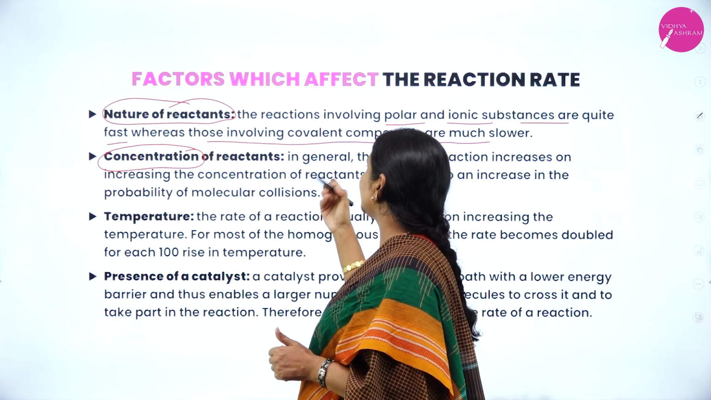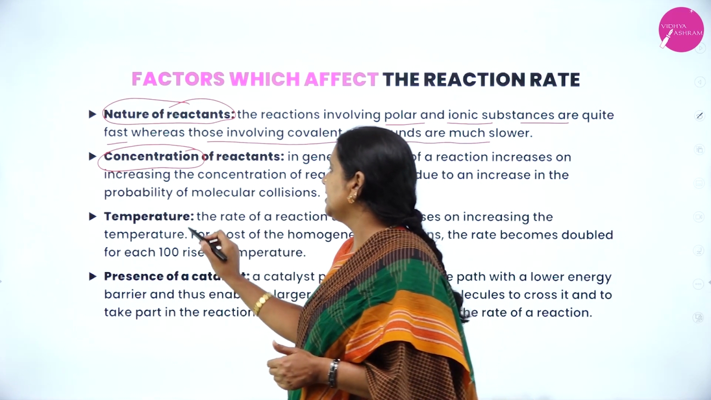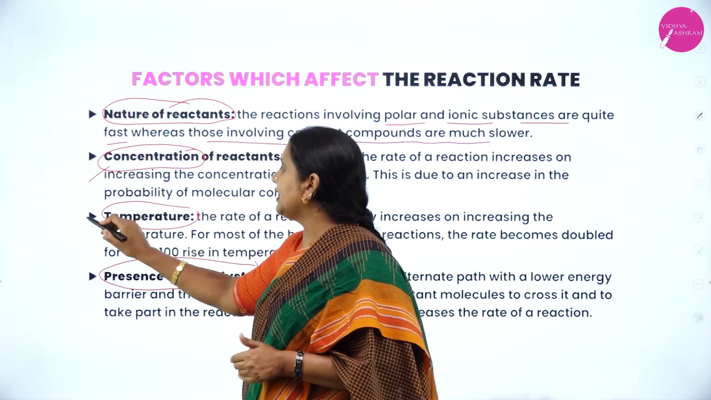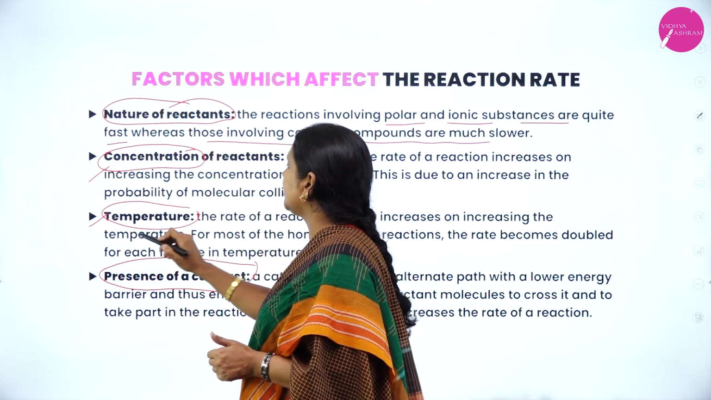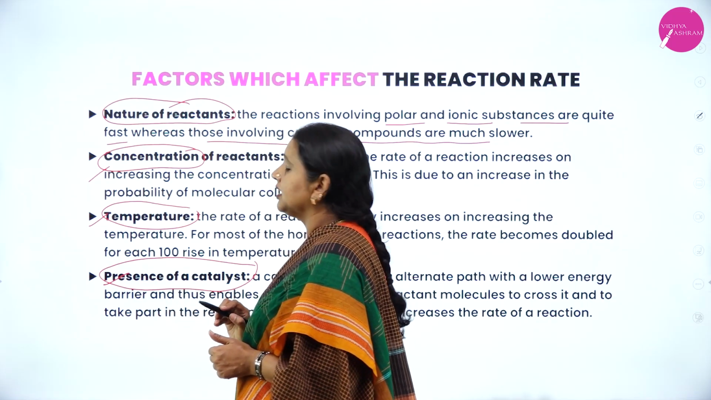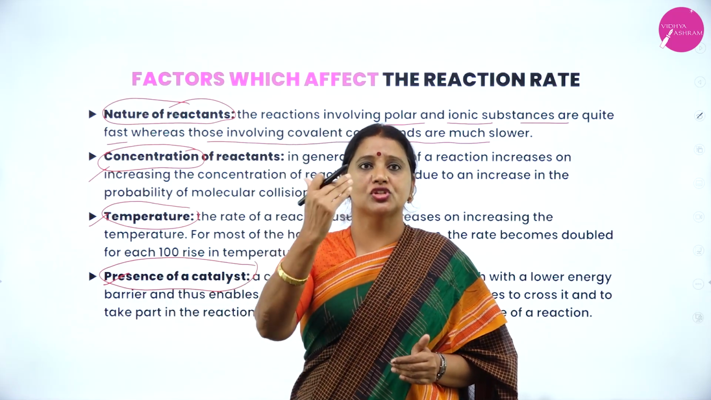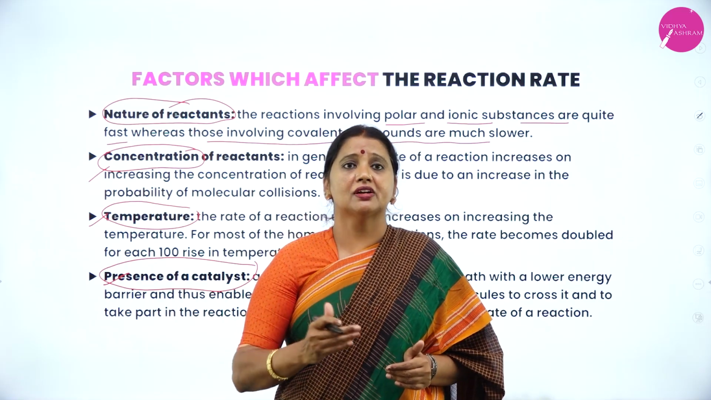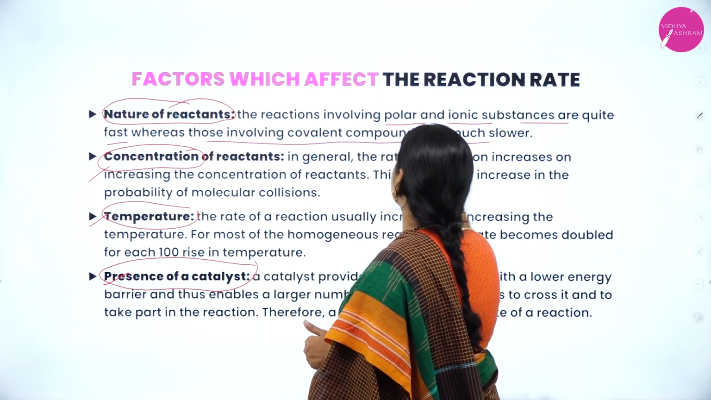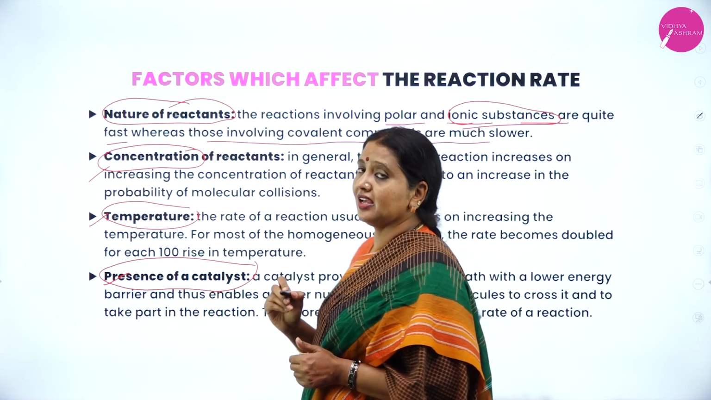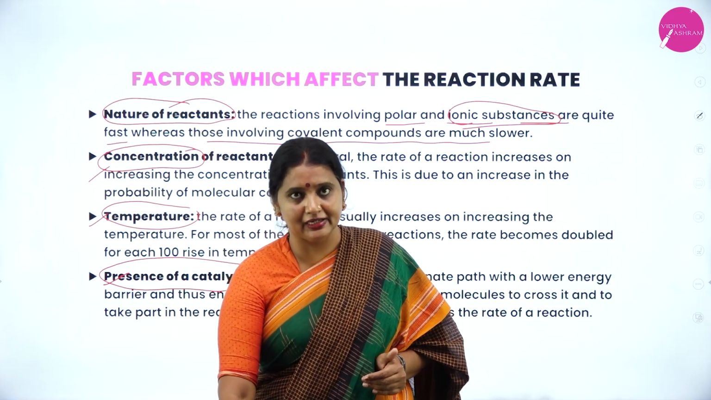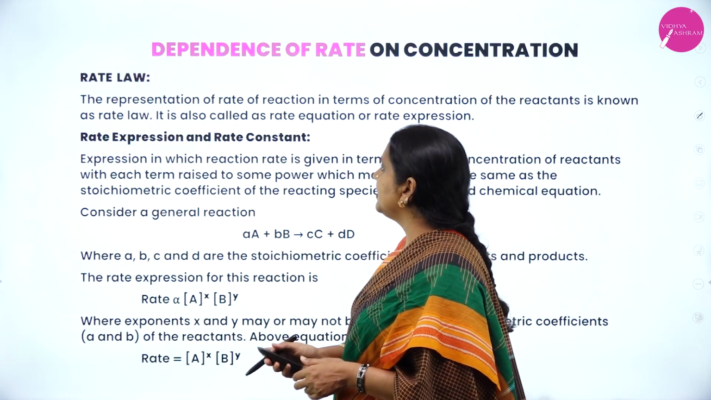Okay. Next, the second factor is concentration. I'll explain how concentration influences the velocity. Third one, temperature. Fourth one, presence of catalyst. In depth, I'll explain how concentration, temperature and catalyst affect the rate of reaction in future sessions. Only when I consider nature, when they are ionic substances, the reactions are fast compared to when the substances are covalent.